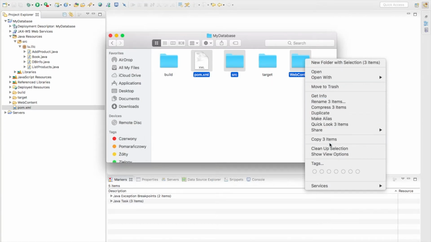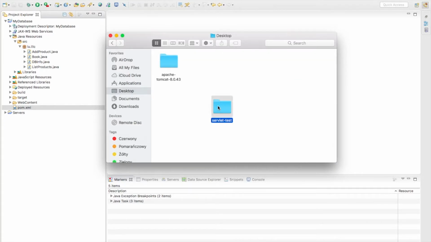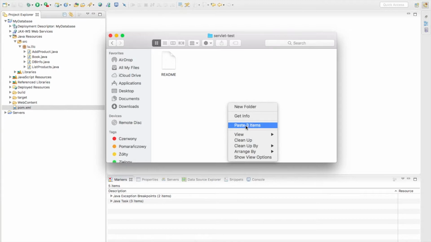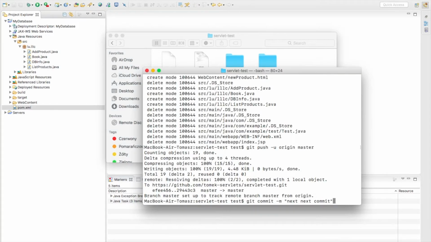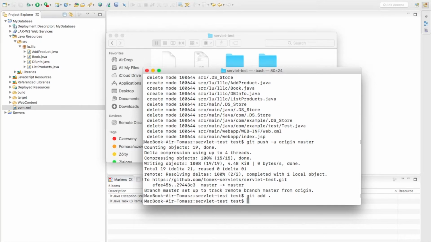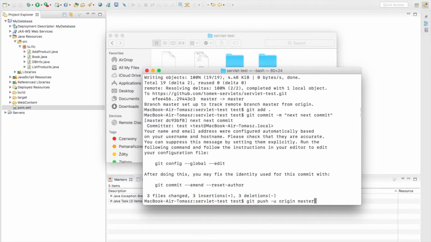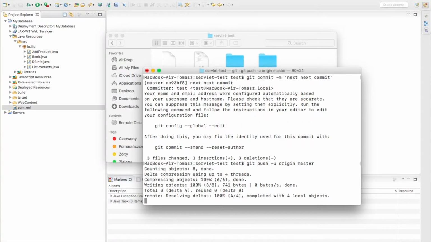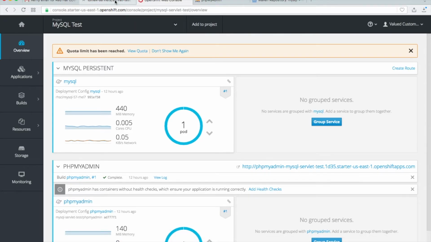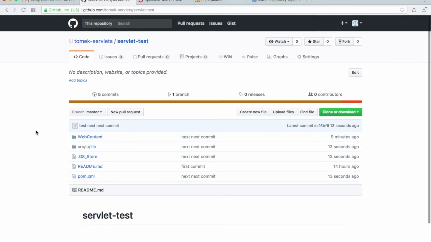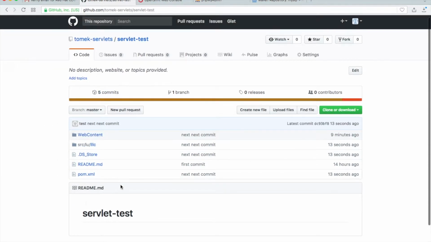So let's copy these 3 elements, go back to my servlet element, paste these 3 elements, and now just push it to GitHub. Go to your terminal, add everything, then commit. I will just commit with next commit, and then push it to your repository. Just wait a second. Go to GitHub. You see in my repository I have my application.